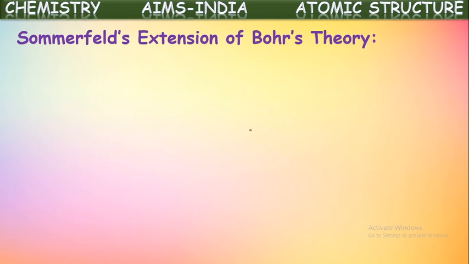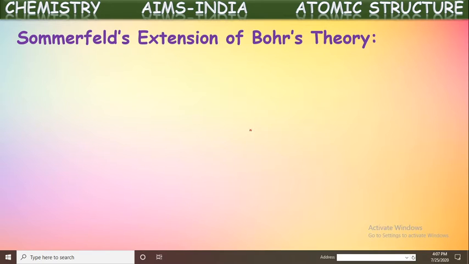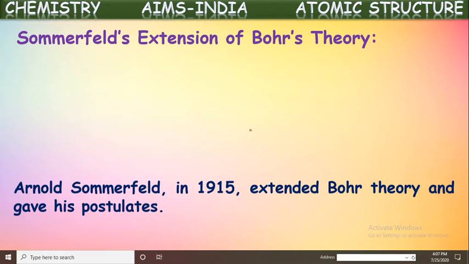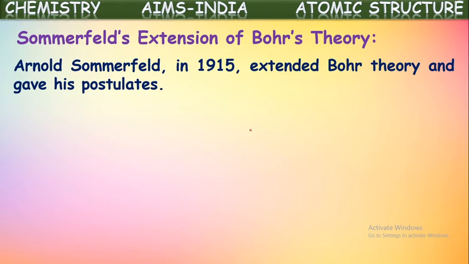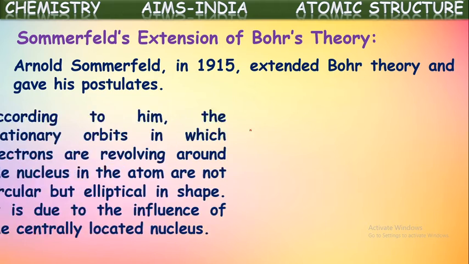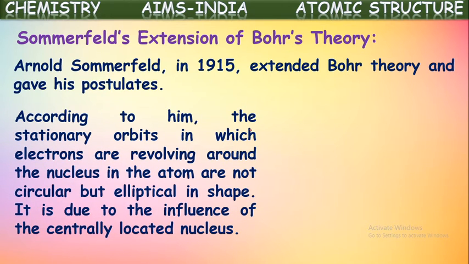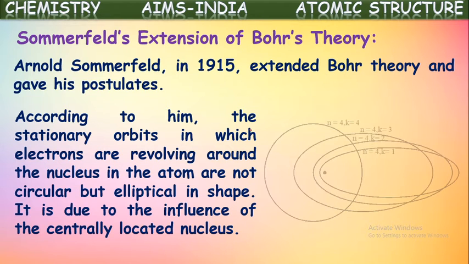Next theory, Sommerfeld's extension of Bohr's theory. Arnold Sommerfeld in 1915 extended Bohr's theory and gave his postulates. According to him, the stationary orbits in which electrons revolve around the nucleus in the atom are not circular but elliptical in shape.